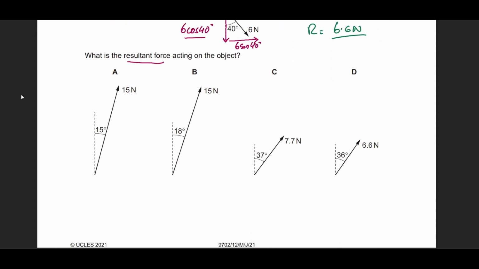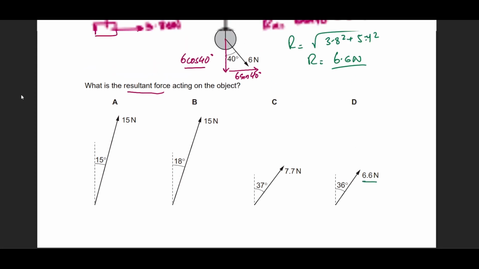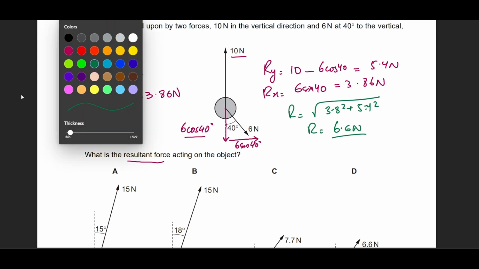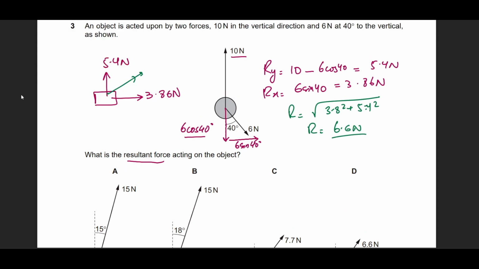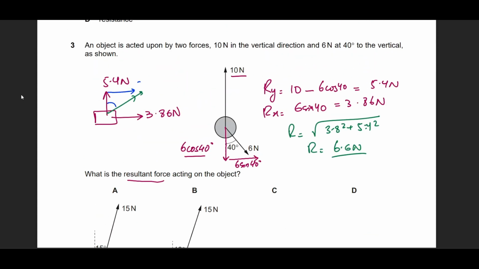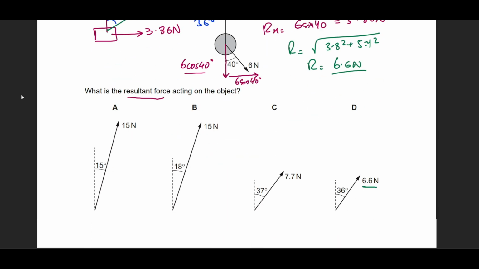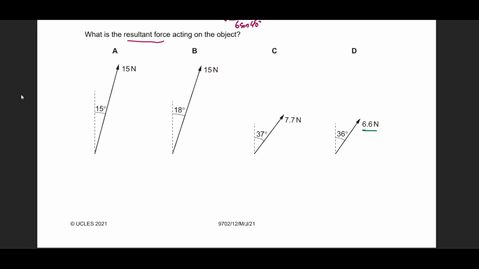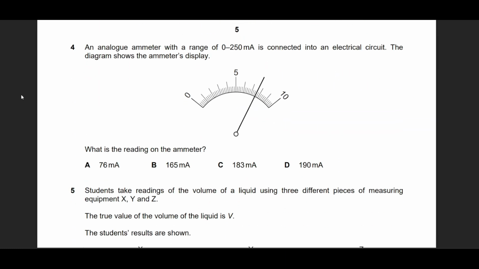Although there is only one option that shows 6.6, so we don't even need to calculate the answer, but in the interest of science at least, let's see what that angle will be and how you're going to calculate this. This angle is given with respect to this, so we have this as 3.86, so tan theta equals 3.86 divided by 5.4, then tan inverse, so theta comes out as 35.5 degrees, which is 36 degrees to 2 significant figures as mentioned in option D. Although it was not required, it is for the understanding at least.